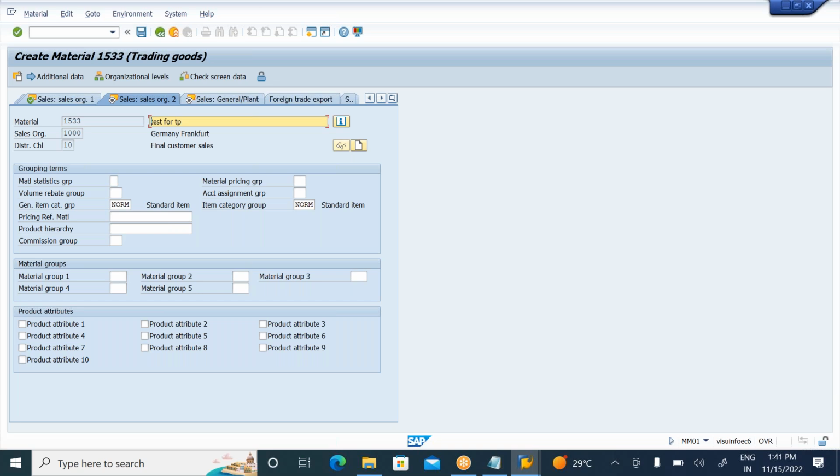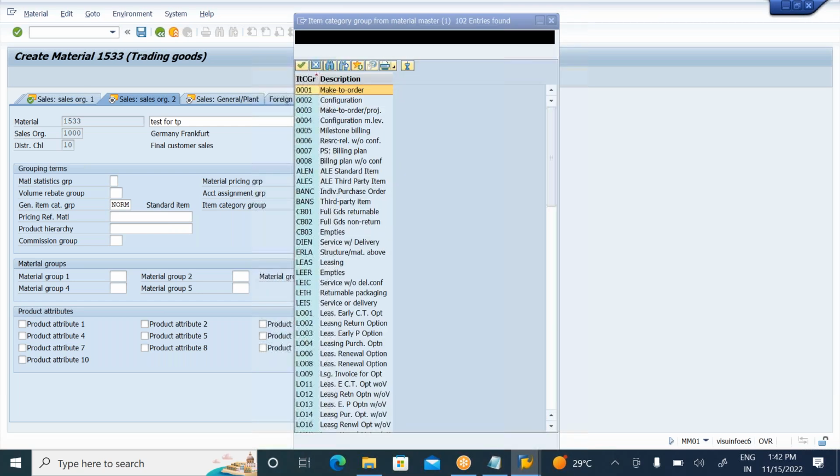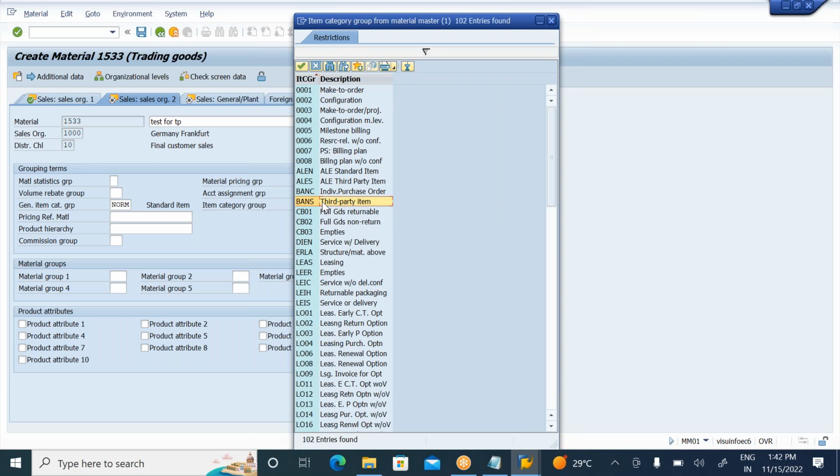In sales organization two view, here you need to write a note. Your item category group you need to take as BANS here. What is this BANS? BANS means third party item. In sales organization two view in the material master, you need to take it as a third party item here.